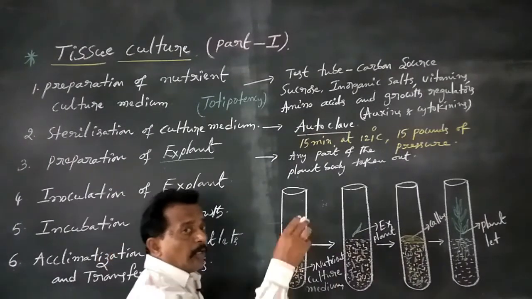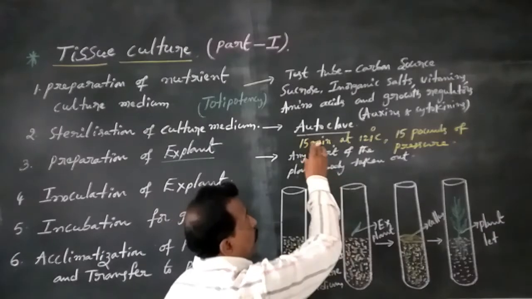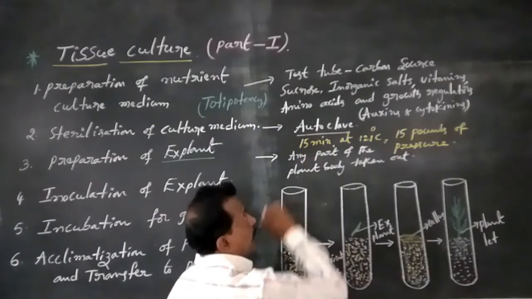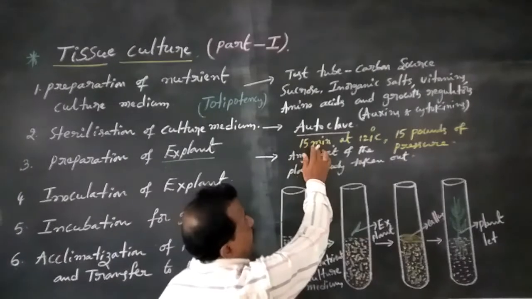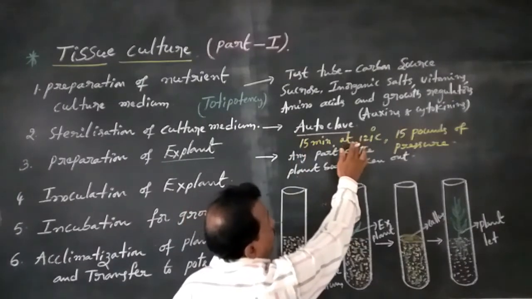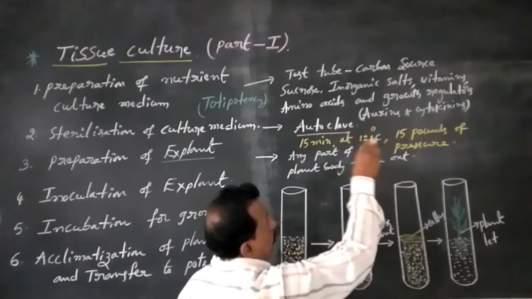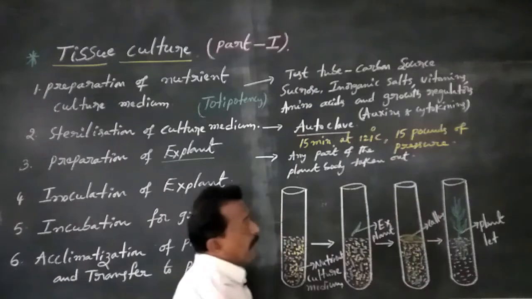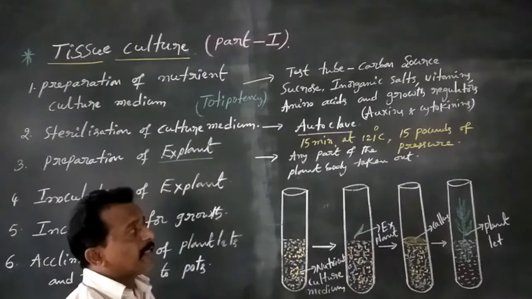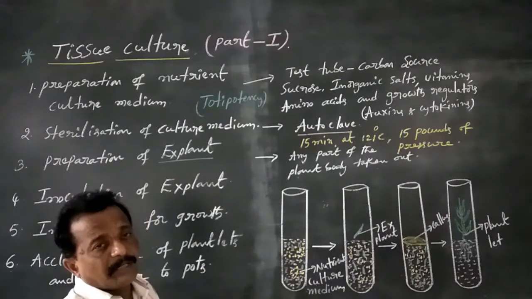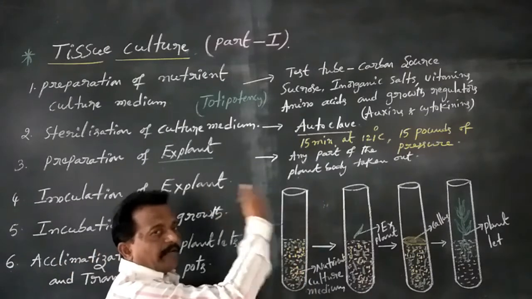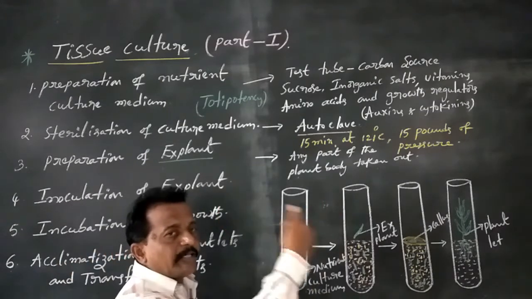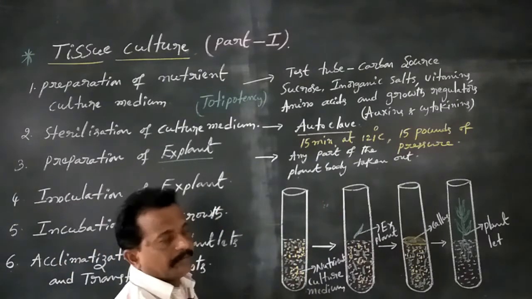In the autoclave some harmful microorganisms and harmful pathogens are killed, with a time of 15 minutes, temperature of 121 degrees centigrade and pressure of 15 pounds applied.